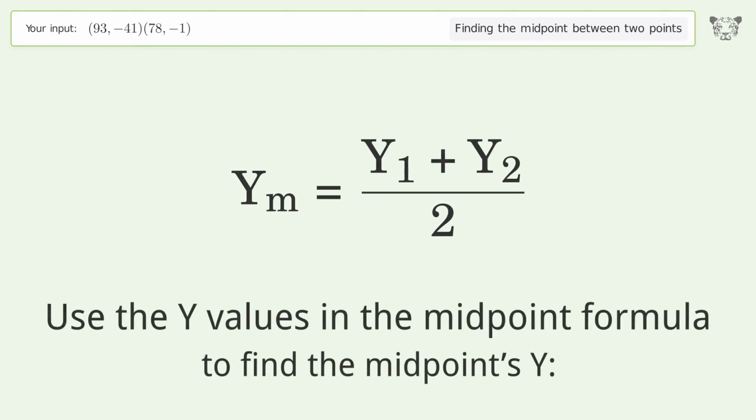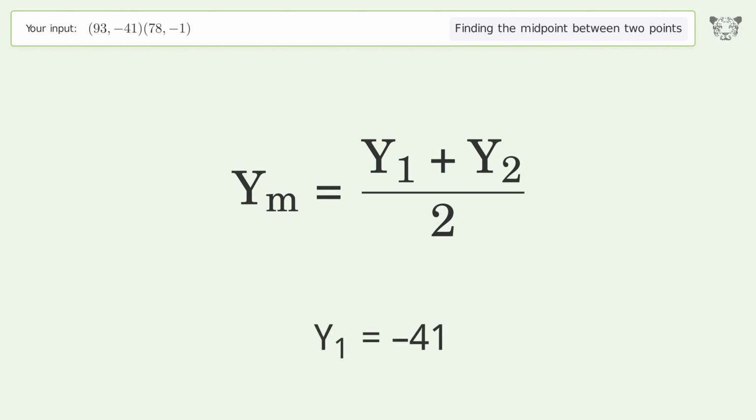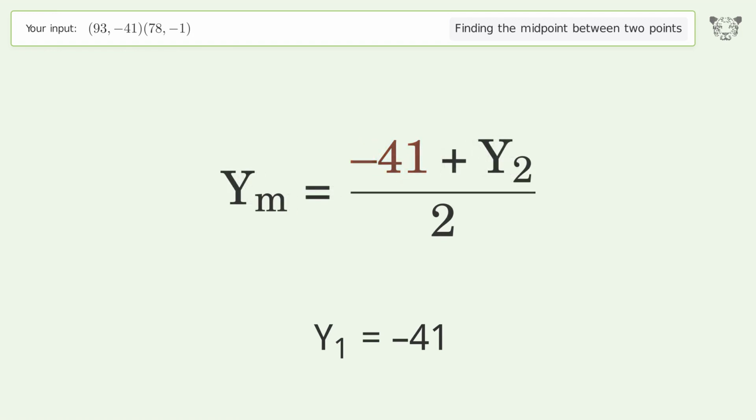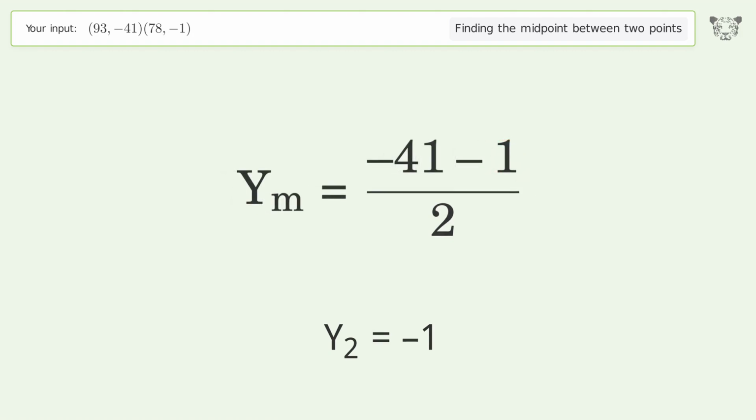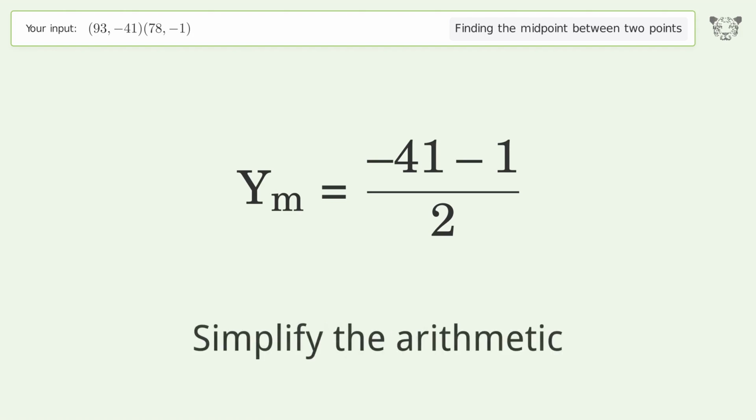Use the y values in the midpoint formula to find the midpoint's y. y1 equals -41. y2 equals -1. Simplify the arithmetic.